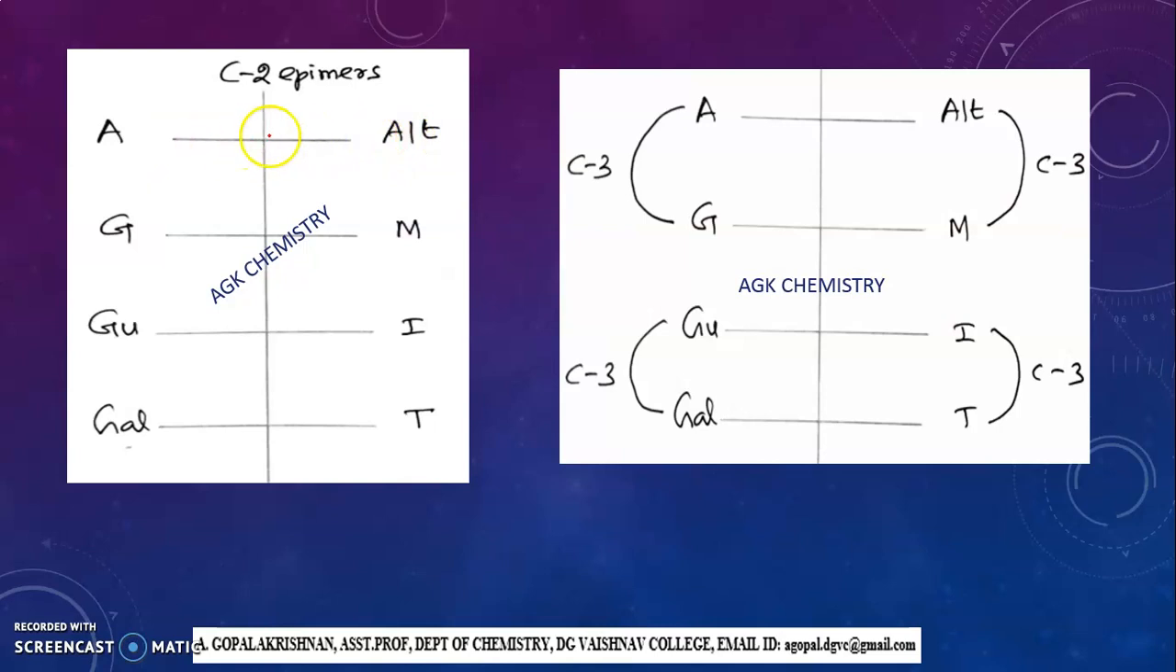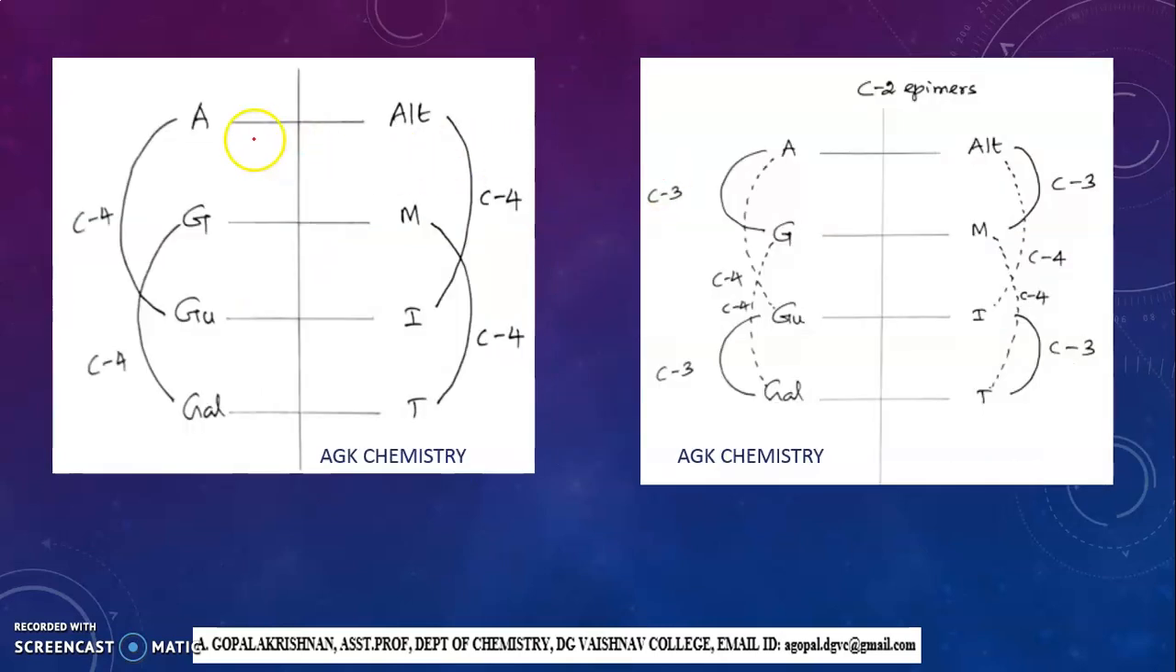They have different configuration in carbon number 2. Similarly, allose and glucose are epimers. They differ in configuration in carbon number 3. Similarly, allose and gulose are epimers. They differ in the configuration of carbon number 4. So, in epimers, the difference in configuration occurs in any one of the chiral carbons.